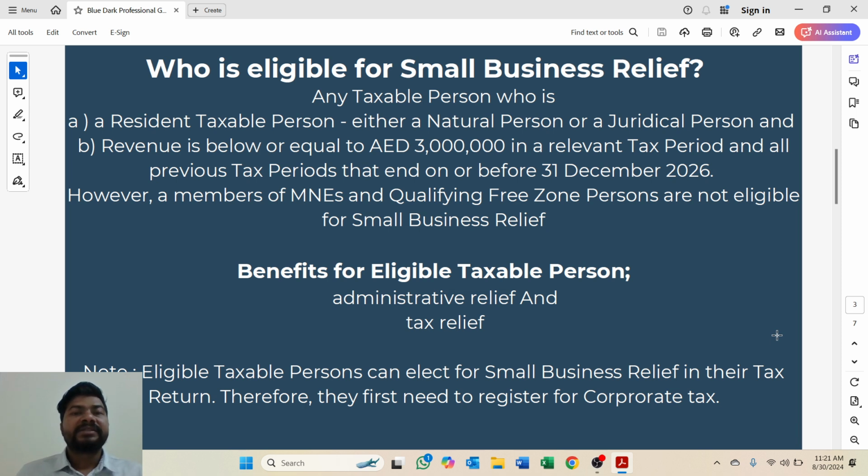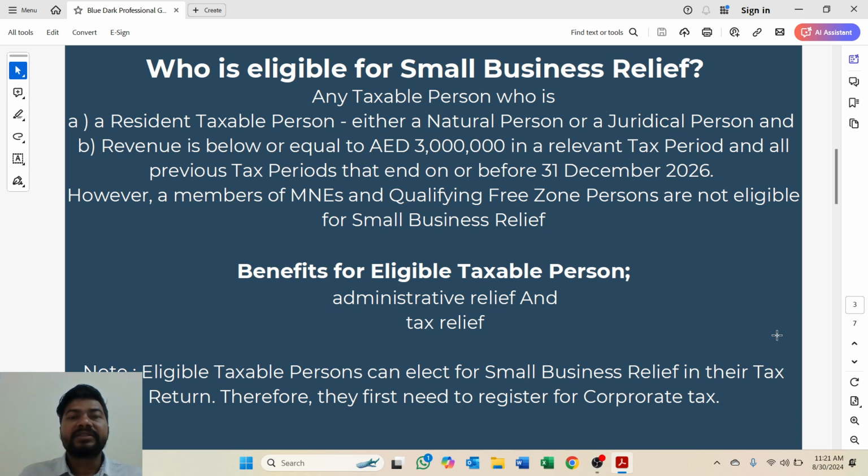Suppose any company is incorporated in 2015 and now wants to apply for small business relief for tax period 2024. So from 2015 to 2024, we have to see whether this company has revenue of more than 3 million or not. If the revenue is below 3 million, in that case, this company will be eligible. Otherwise, it won't be eligible.